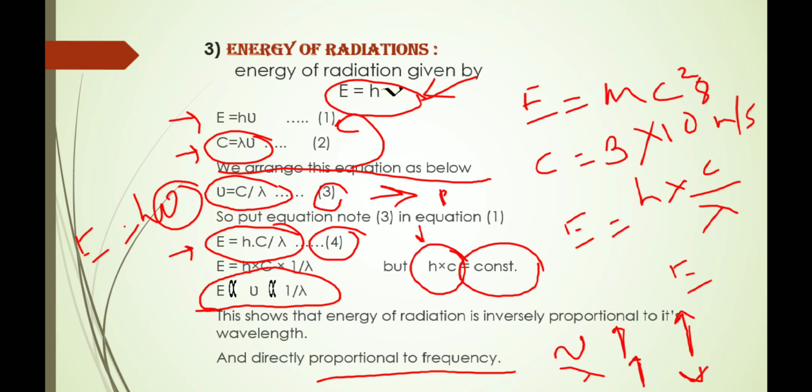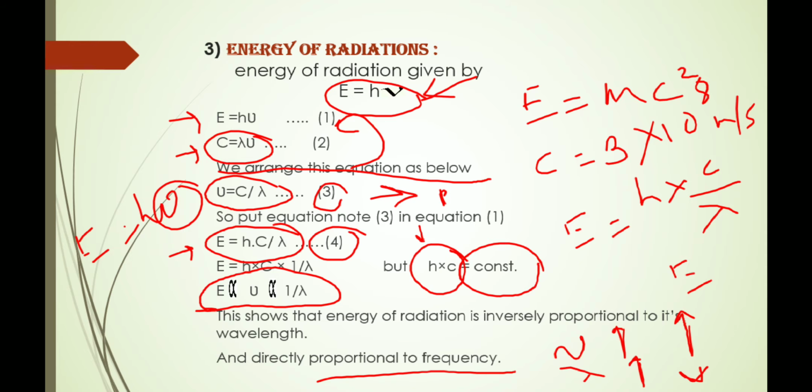This is the relation between energy, frequency and wavelength. Energy is directly proportional to frequency and inversely proportional to the wavelength of that radiation. So the higher the frequency, the more the energy; the higher the wavelength, the less the energy. This is the relation between energy, frequency and wavelength. How do we derive it? We take the equation for energy, that is E is equal to h nu. H is Planck's constant.